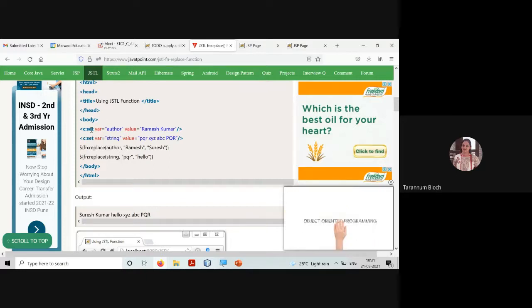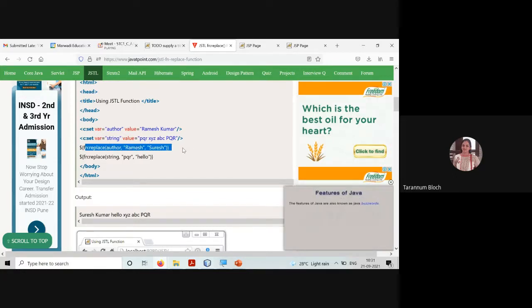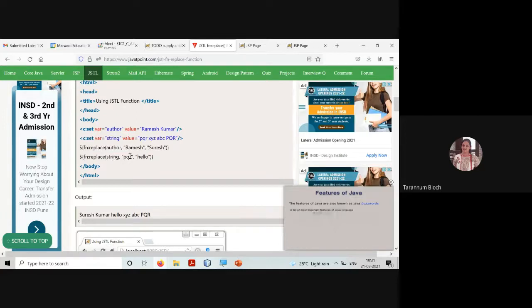Fine. So we have written fn:author Ramesh Kumar, value is fn:string PQRS, PQR, XYZ, ABC, and PQR. I'm saying fn:replace author Ramesh to Suresh. So the original one and the new one, which you want to replace. If I print this, now the author will be Suresh Kumar instead of Ramesh Kumar, right? Similarly, we are replacing PQR with hello. So if I print, I have written here in the body part, it will print hello XYZ ABC PQR, because this PQR will be replaced with hello.